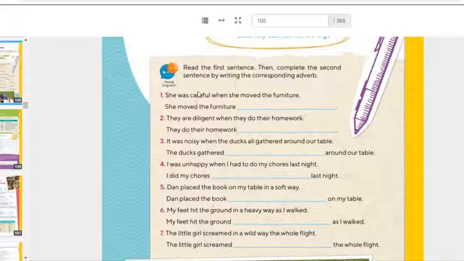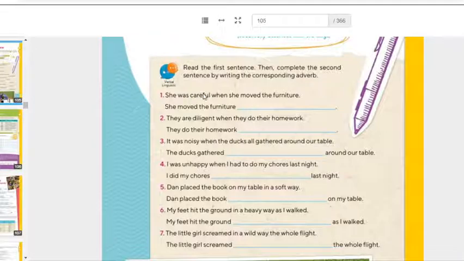This is my adjective. The first thing that I would like you to do is to circle the adjectives. Circulen los adjetivos que vienen en las oraciones. Because this adjective is the one that you are going to use here. Let me give you the example. She moved the furniture carefully. Okay, so now I am describing the action. She moved carefully. She was careful when she moved the furniture.